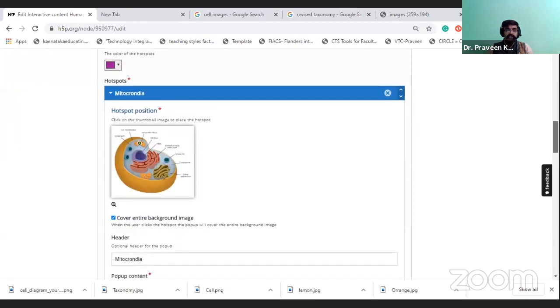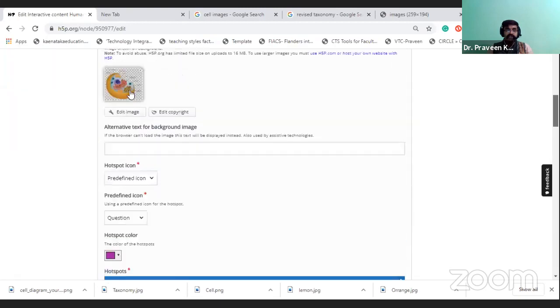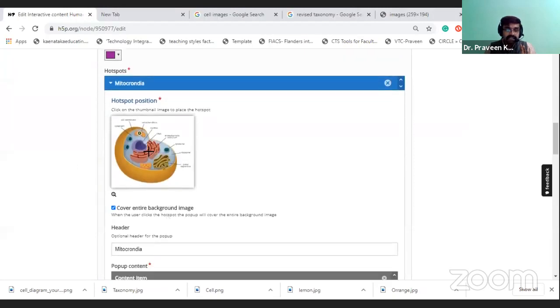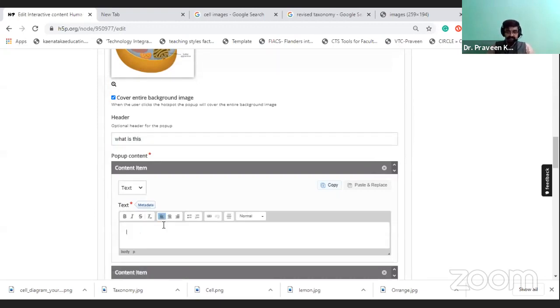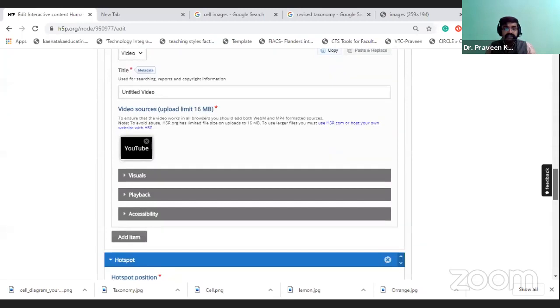Okay, so here I am going to add one more hotspot. Okay, the question mark will be there. Next I am going to add that mark here. So that is one more mark I have clicked on. So there is an information card. What is this? So here I will say that nucleus. It is a nucleus. So I have created that. So I went and saved.